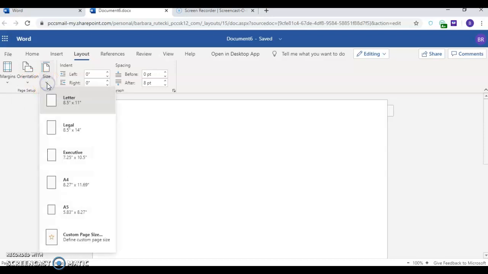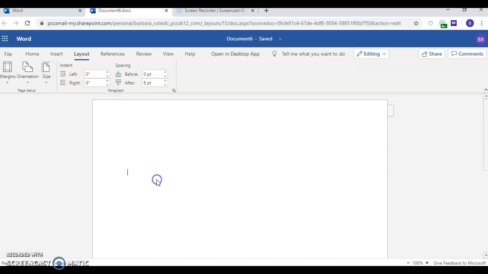And then to the right of that is the size of the paper. We've been using letter size for the most part, but you can also get to legal size, and they do offer you some other custom sizes. There's just a lot more in the other program. To the right of that, you've got your paragraph indentation. So from the left or the right, coming in from the right side of the document. And then this is your spacing before or after the paragraph. So not your line spacing, but before or after the paragraph.